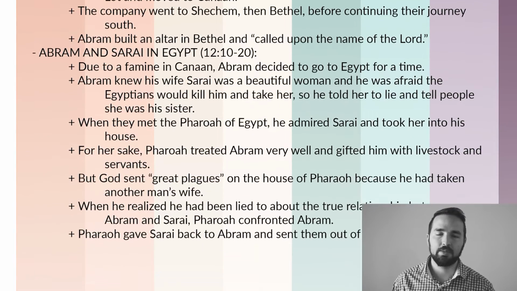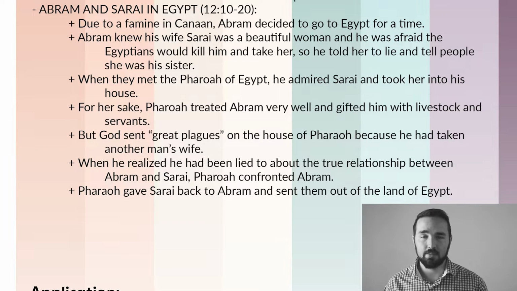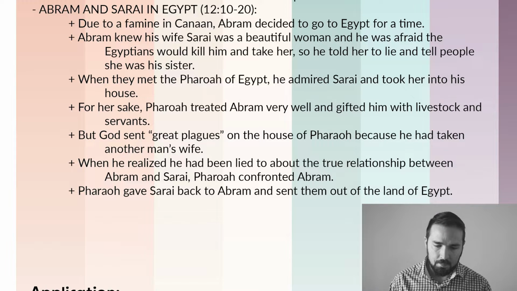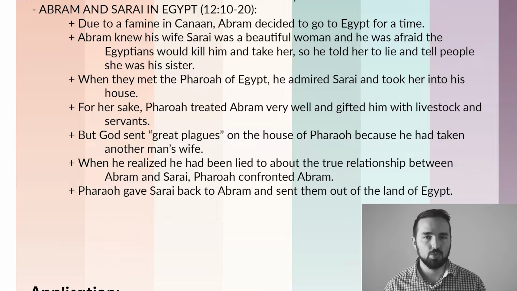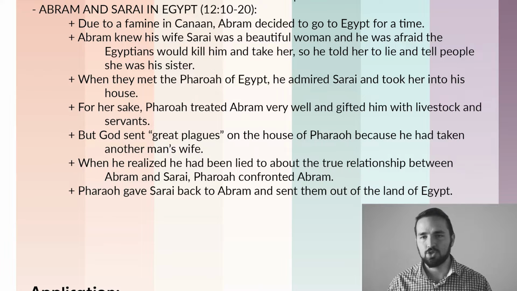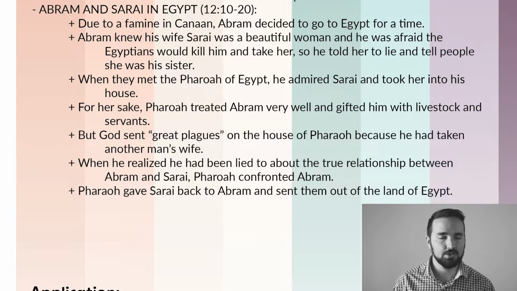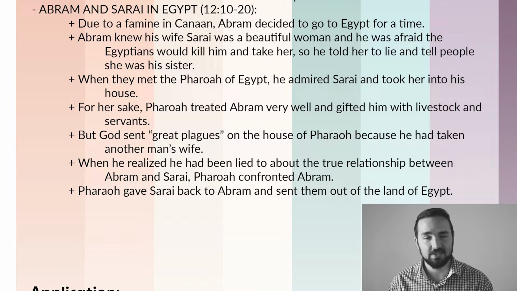In our second section, Abram goes down to Egypt with his wife Sarai, verses 10 through 20. Due to a famine in Canaan, Abram decided that he was going to go down to Egypt. Now, Abram knew that his wife, Sarai, was a really beautiful woman. And because of this, he was afraid that the Egyptians would actually kill him in order to take his wife for themselves. So he told his wife to lie and say that she was his sister instead.